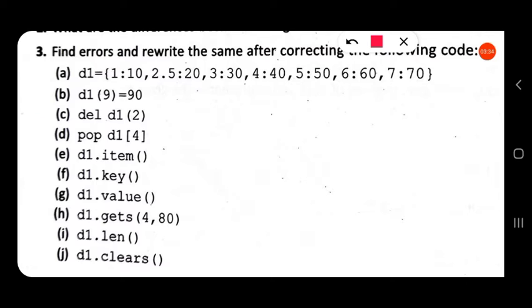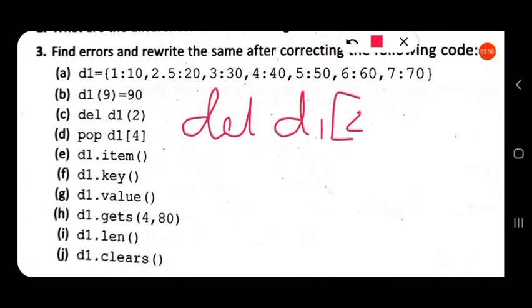Then question number C, del D1, that is the del statement to delete a key value pair. So that can be written as del D1 in square brackets the key. In square brackets the key. Here it is written in parentheses, so it should be written in square brackets.